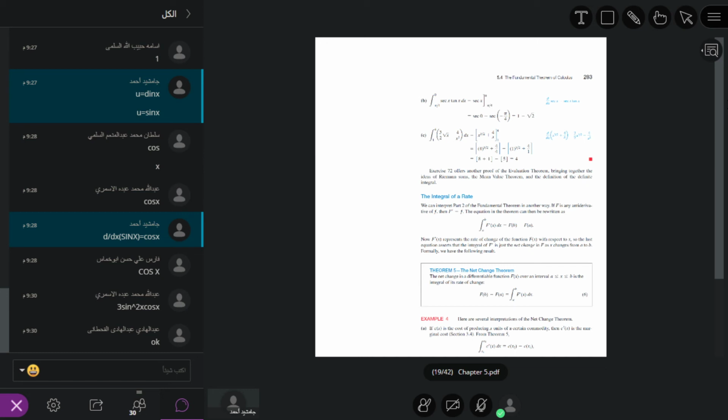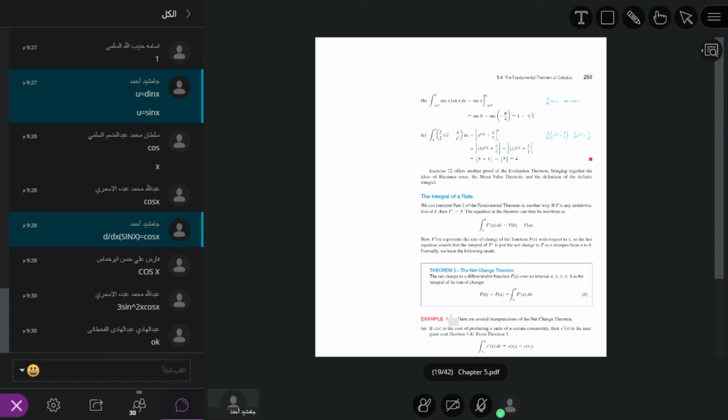What is it? The net change in a differentiable function f of x over an interval a to b, where x is between a and b, the same as the previous closed interval a b. What is the meaning of this? The net change over the closed interval from a to b is the integral of its rate of change. Previously we had a small function, and here we have the derivative of capital F of x. So this is the difference. It means this function will be the derivative.